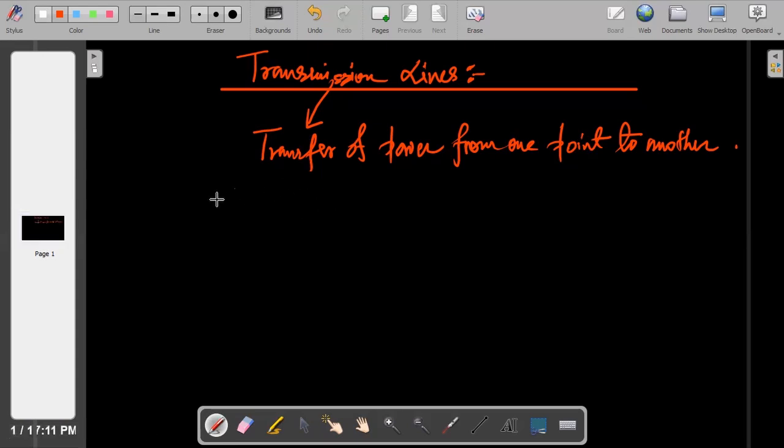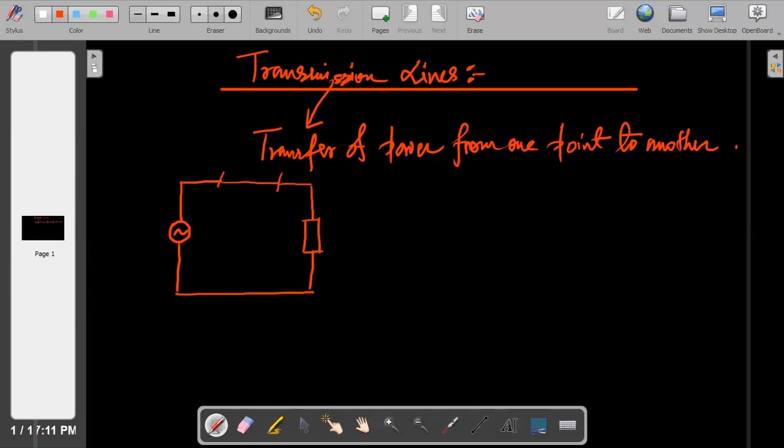I'm starting with one circuit. Very interesting topic. From the basic electrical and electronics you have read, you will also get some glimpse of the physics from this transmission.